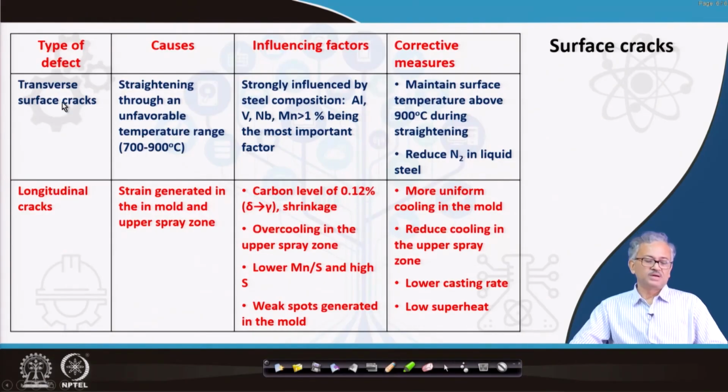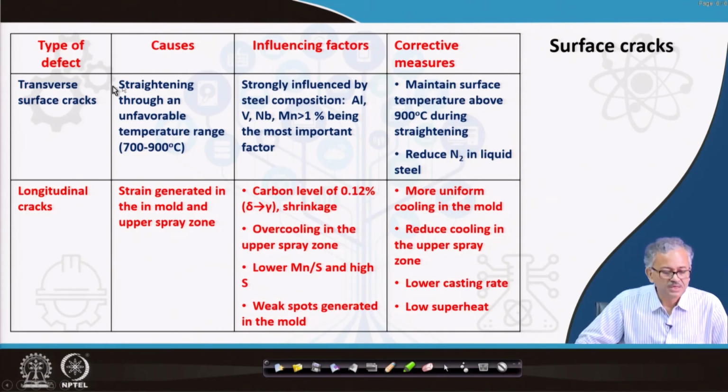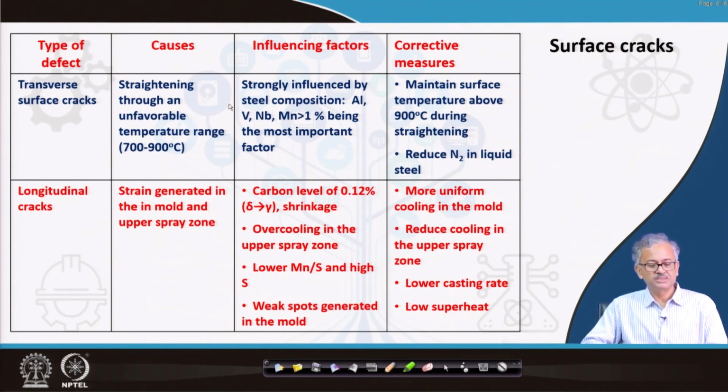And now I am coming to the surface defects. Those are very important. One is called the transverse surface defects and the other the longitudinal surface defects. Transverse surface defects basically occur, it has been found, when straightening through an unfavorable temperature region, that is 700 to 900 degrees centigrade. If you straighten it, what happens is, it has been found that on the transverse cracks, a lot of nitride precipitates are there.